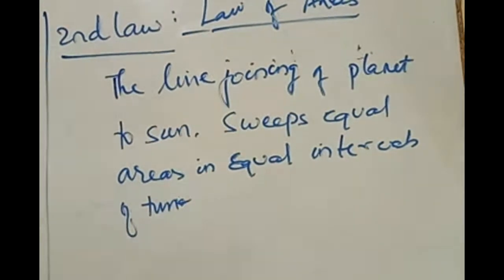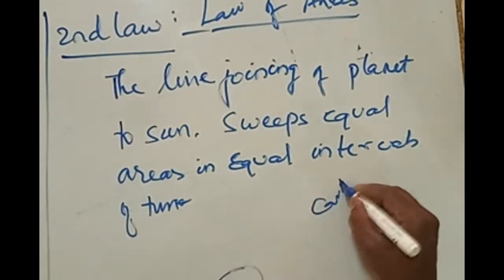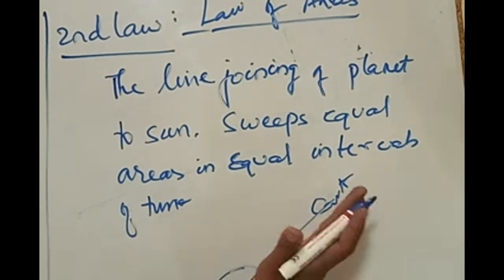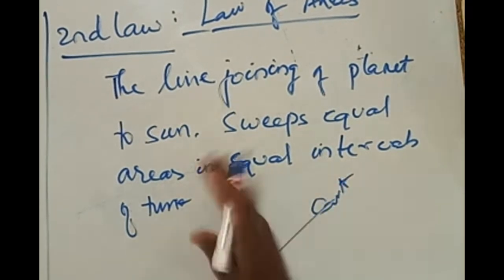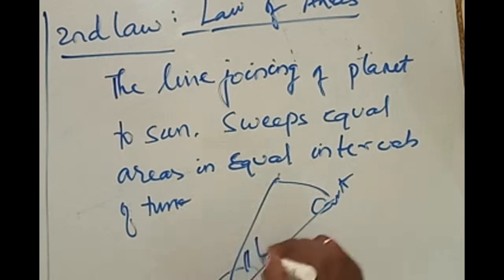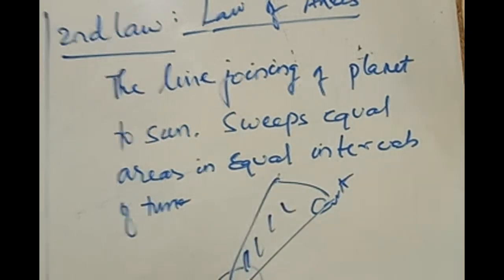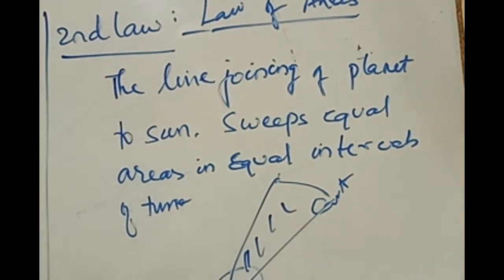The line joining a planet to the sun: if this is the sun and this is the earth, center to center is this line. This is the line joining the planet to the sun. It moves like this, sweeping some area. This area remains the same wherever the location is, provided equal times are taken. For equal times, it covers equal areas. Very good, clear.